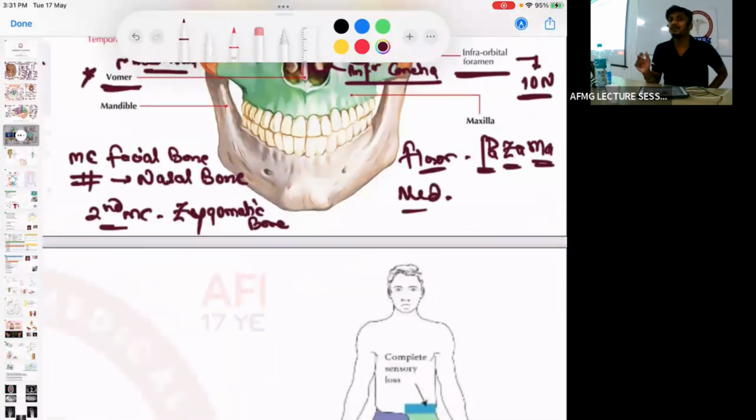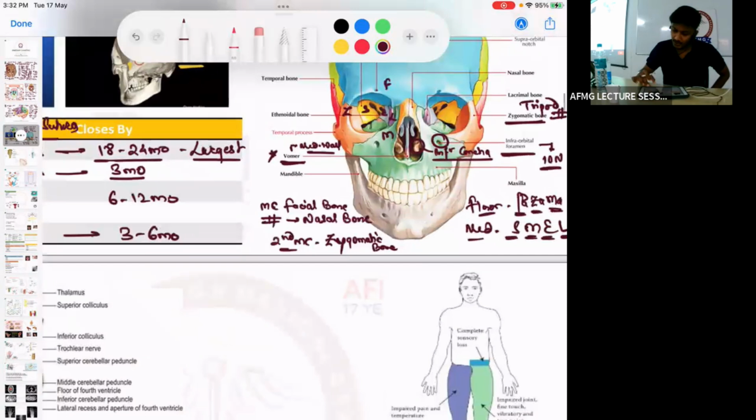And the medial wall is formed by, at least these two walls, because these are clinically important. The weakest wall overall of the orbit is the medial wall, but the most common to be fractured is the inferior wall, the floor. Important one-liners. So the medial wall is formed by SMEL: S for sphenoid bone, M for maxillary bone, E for ethmoid bone, and L for lacrimal bone. No problem, remember now, these are important things.